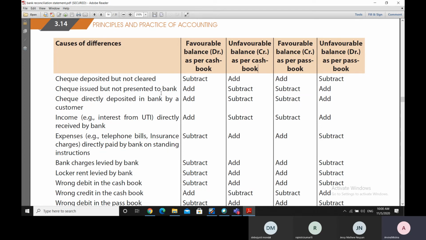So in case we are moving from the cash book towards the bank book, we'll have to reduce it if we are having a positive balance. If we are having a negative balance, we have to add it. But if we are moving from the bank passbook side towards the cash book side in this case, then we have to add it. But if we are having a negative balance, we have to subtract it. So we have to understand it like this.